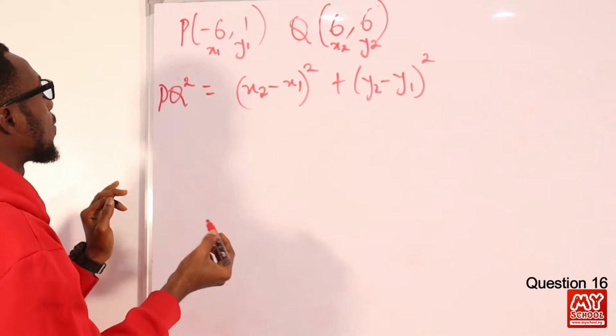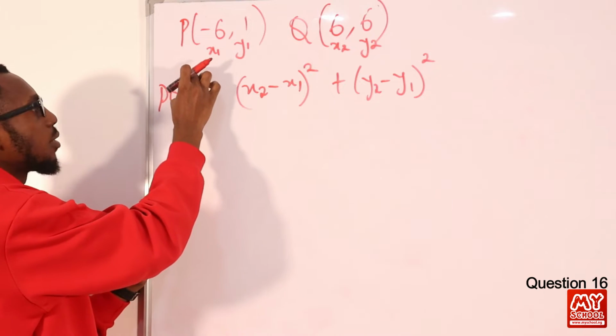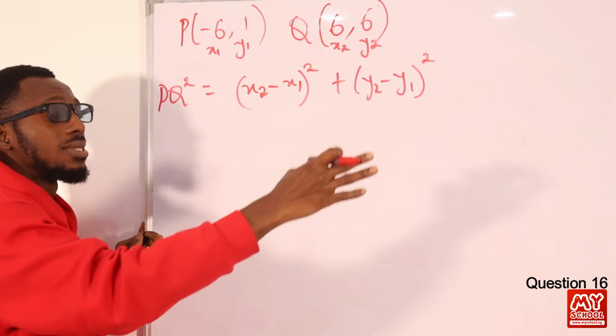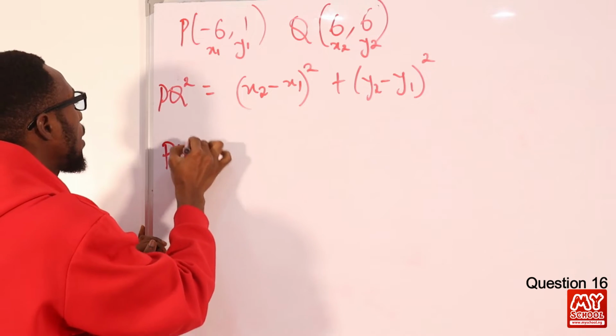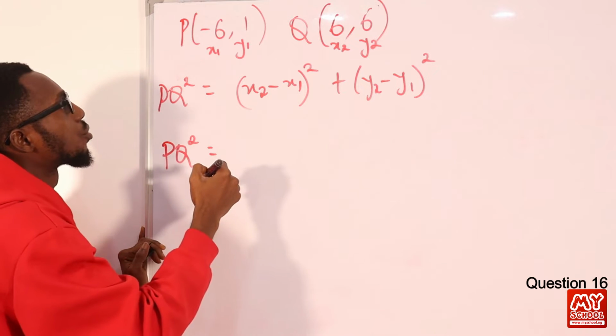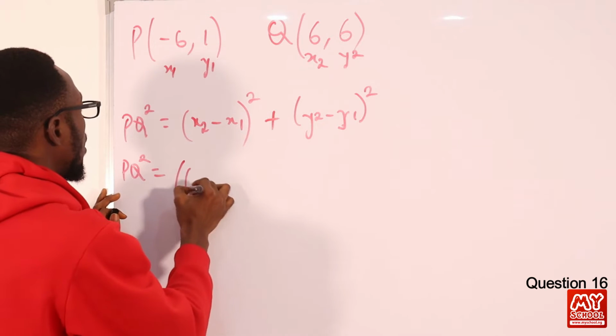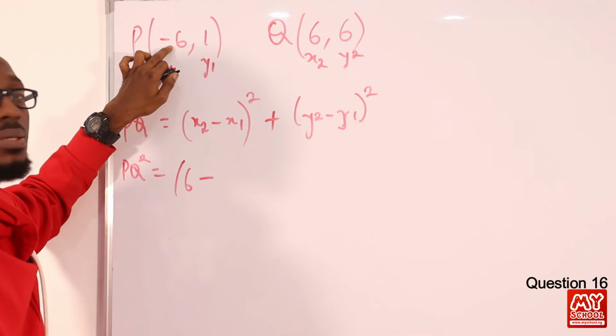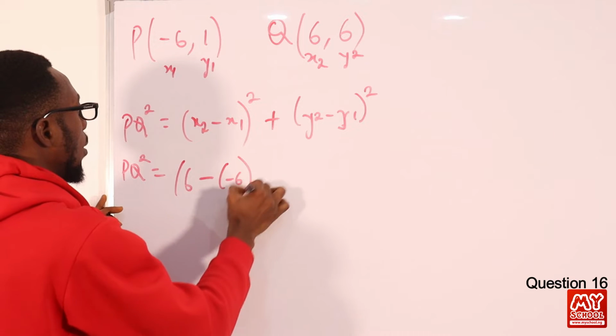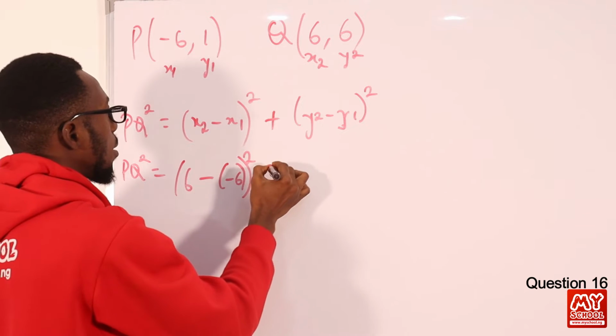Okay, so we can slot in the values, or you can even say that this square becomes square root to the right hand side. So let's proceed. We have PQ square equals x2 minus x1. This is x2, this is 6, minus x1 is minus 6. Please let's take note of the signs.